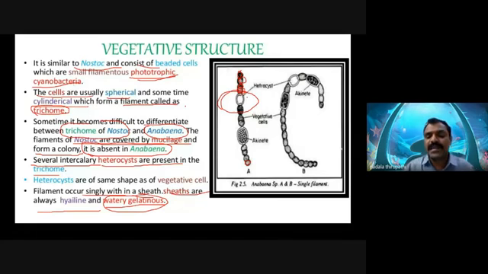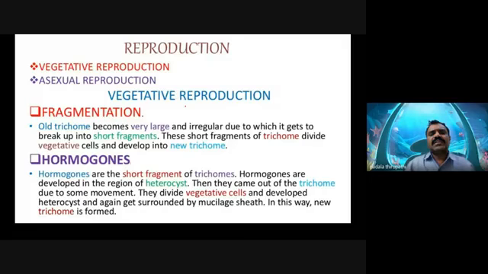And which type of reproduction do we observe in blue-green algae or cyanobacteria members? Remember, my dear friends, sexual reproduction is generally absent in blue-green algae or cyanobacteria. We only observe vegetative reproduction and asexual reproduction.